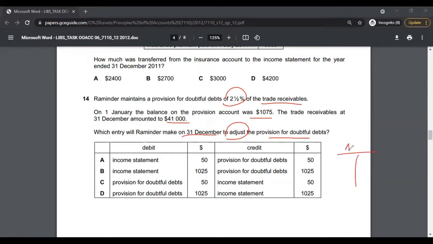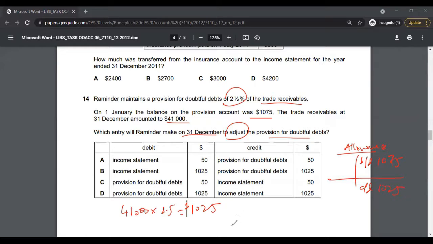So the allowance account, if you're not clear on this concept, please do watch my video on the allowance account, where I have discussed how to make allowance calculations and the journal entries. So allowance is a contra asset account. It will have a credit balance brought forward of 1,075. We will need to calculate the closing balance, which will be 41,000 times 2.5%, and that comes to 1,025. So this should be your closing balance.